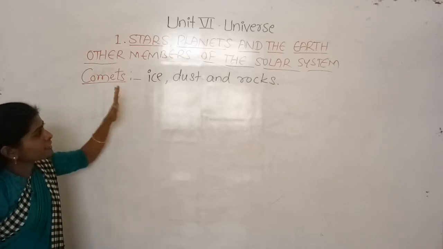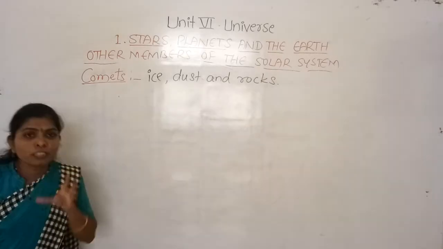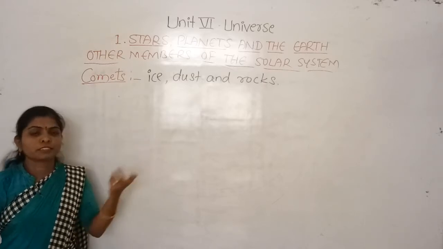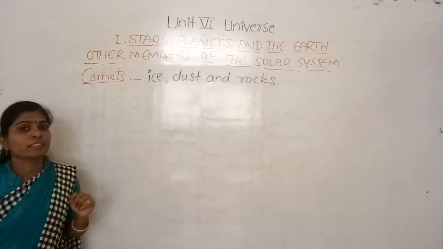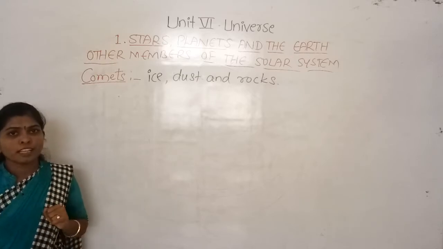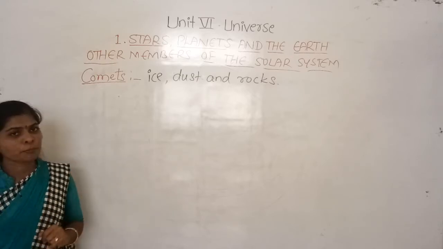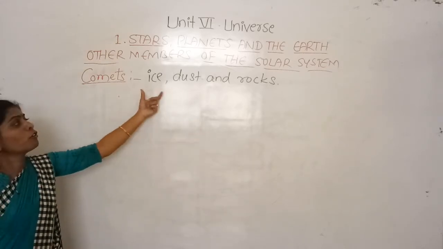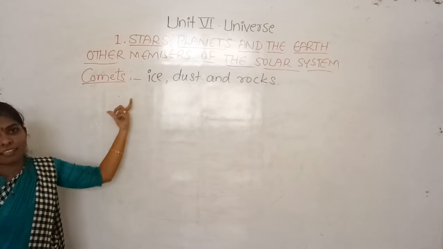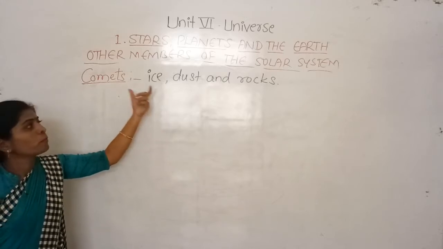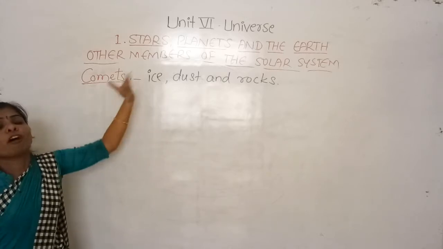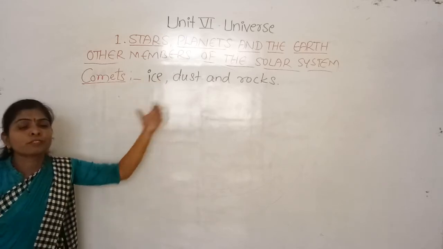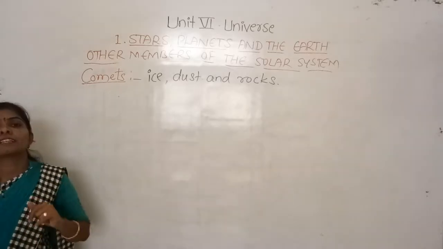So when these comets come closer to the sun, what is the temperature of the sun? Yes, it is very large, more than 5000 degrees Celsius. The sun is very hot. And when these comets come closer to it, the frozen part, the ice in the comets, gets evaporated, converting into gaseous form, and thus forms the tail.